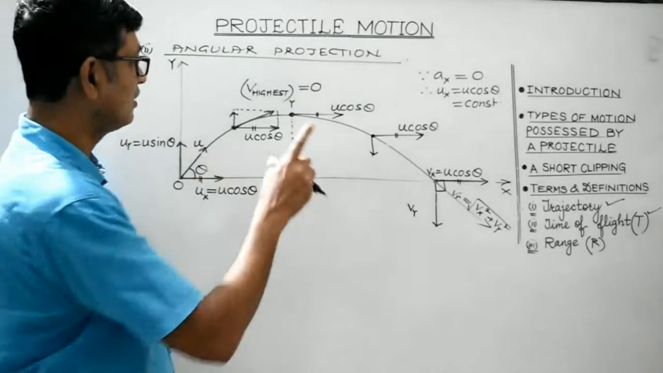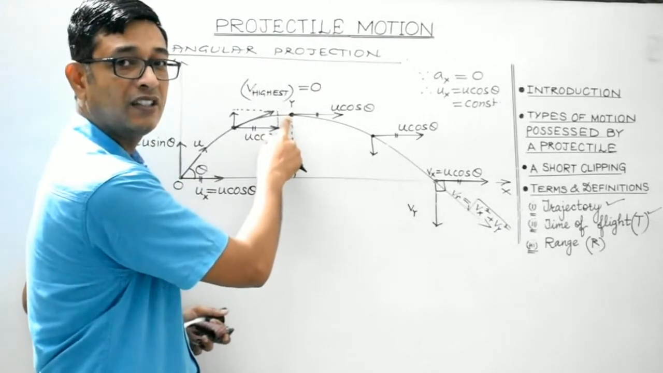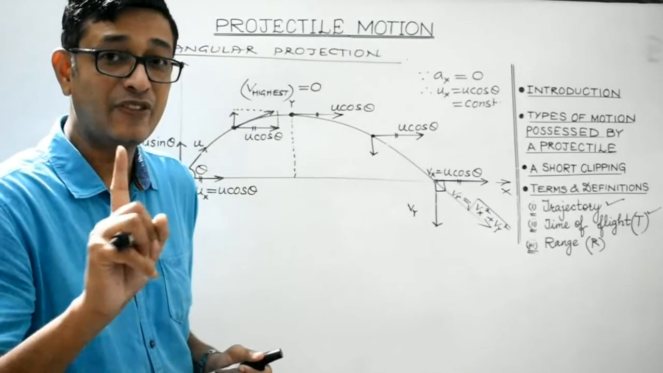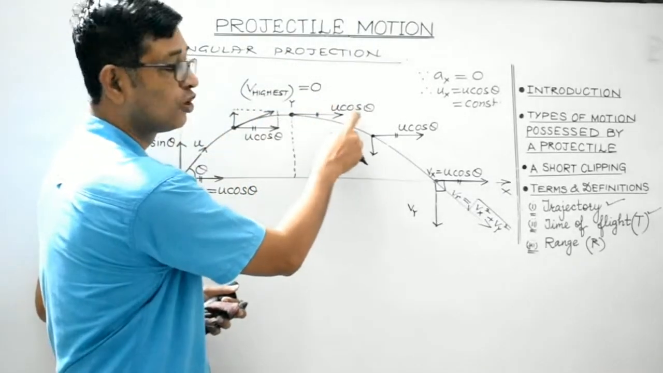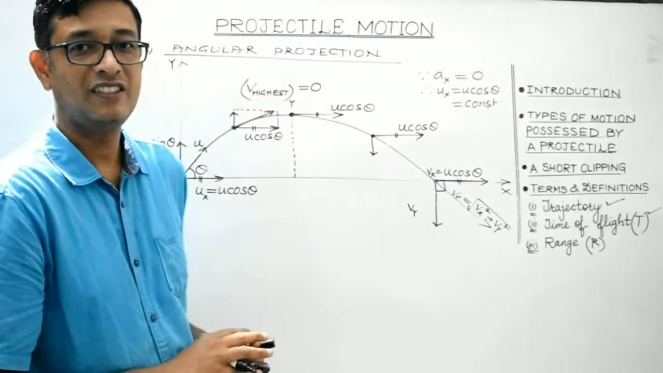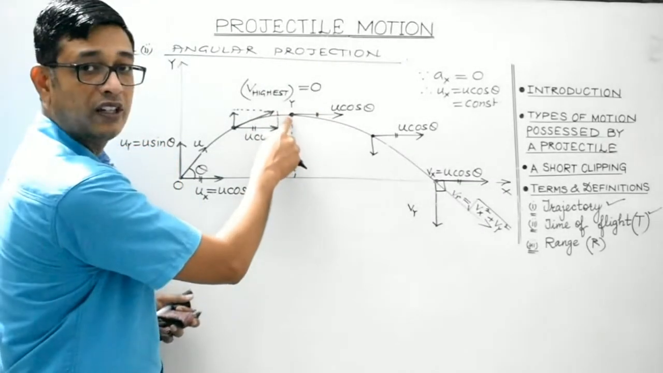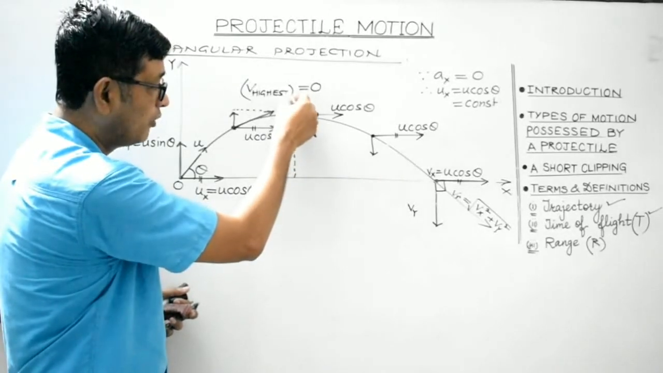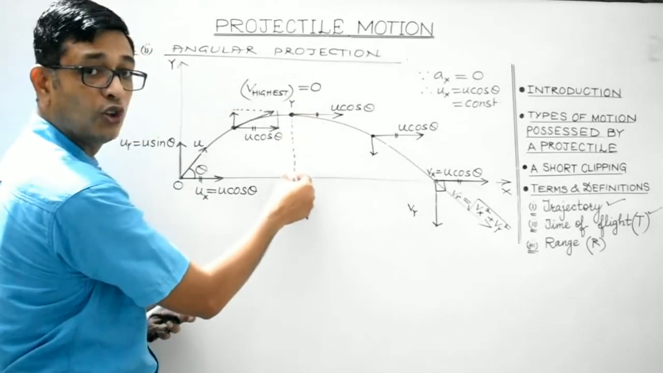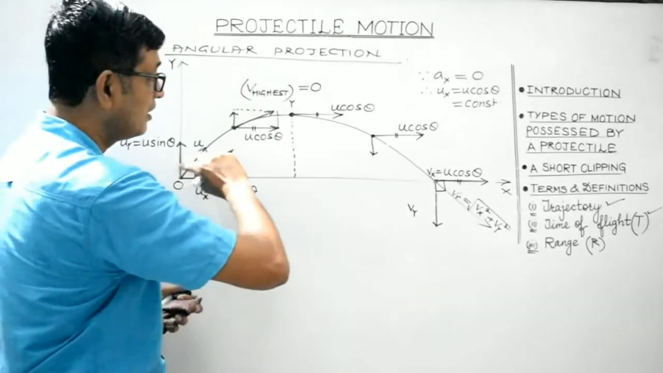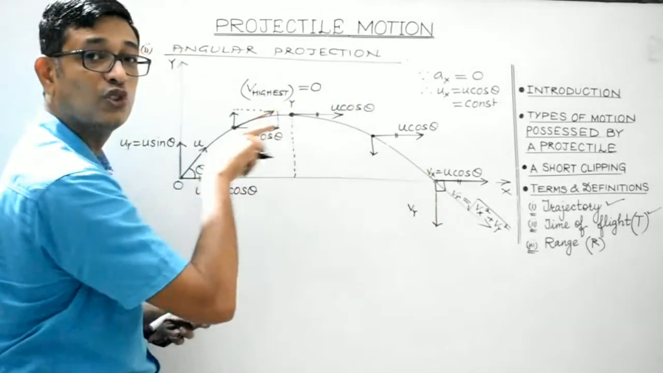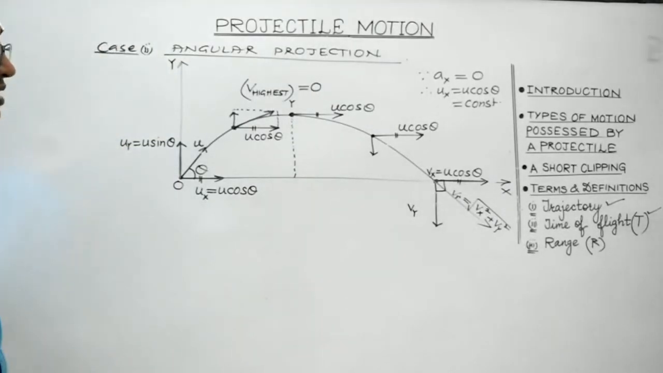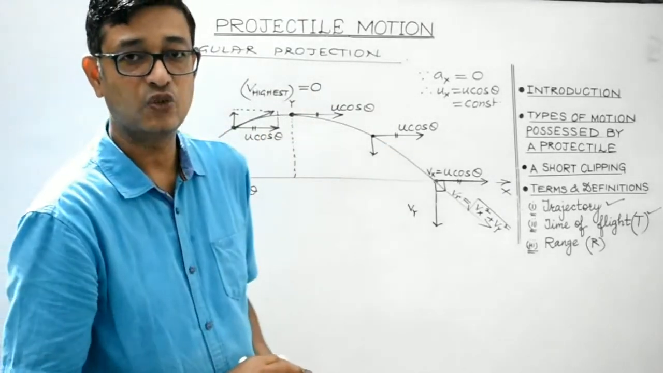And remember always, here at the highest point, the vertical component of velocity is 0. The net velocity is equal to the horizontal component of velocity, which is u cos theta. If at the highest point the net velocity was 0, then the body would have simply followed the straight path, isn't it? But it is following this path due to this horizontal component of velocity. Clear, students? So now let's discuss those terms in this case as well.